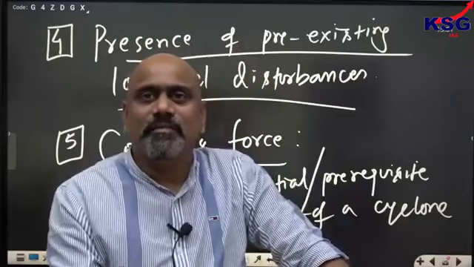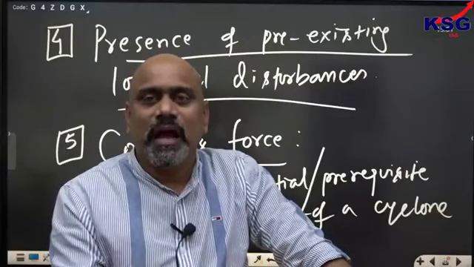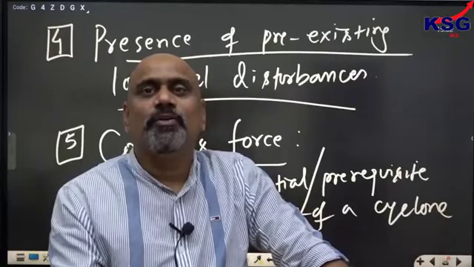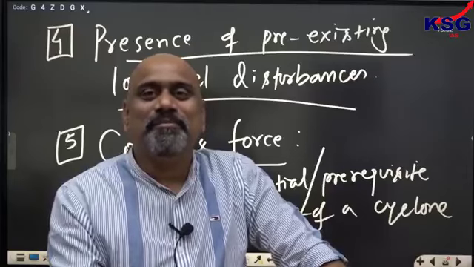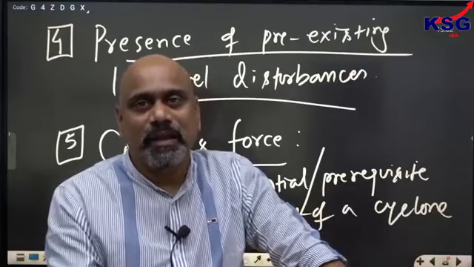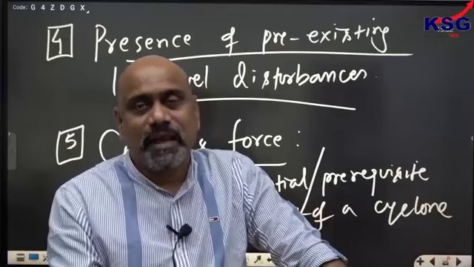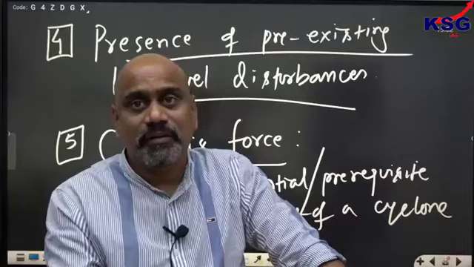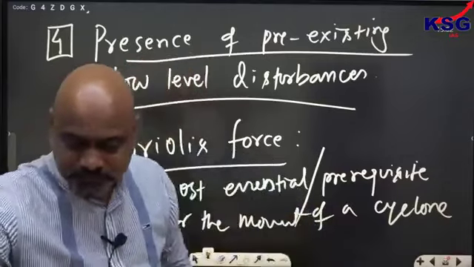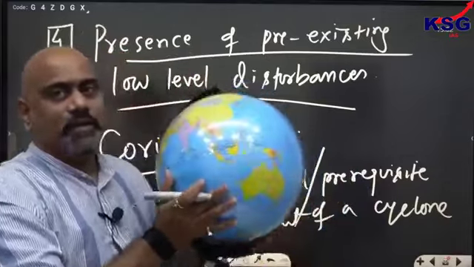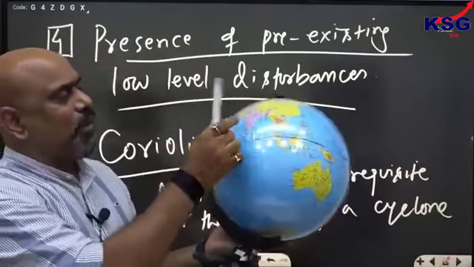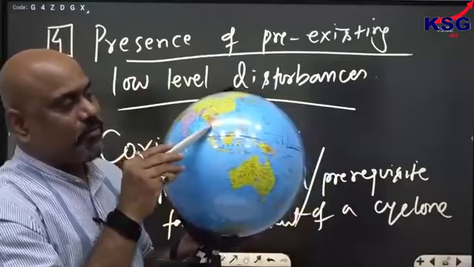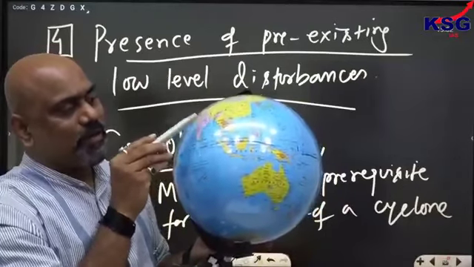Look at the Arabian Sea and Bay of Bengal. Arabian Sea depth is more. Bay of Bengal depth is less, enclosed on three sides by the continent. Arabian Sea is wide, Bay of Bengal is enclosed. Here more and more fresh water is coming.